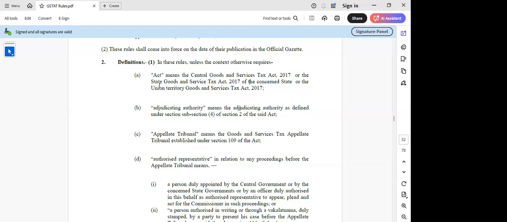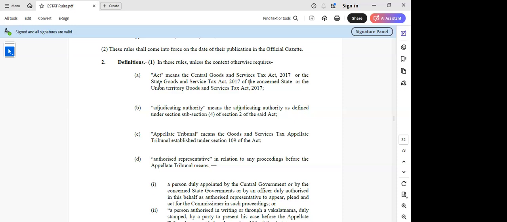Basically, there was an amendment in 2023. Prior to that, there was an amendment in the tribunal, and it was struck down by the Madras High Court. They read it down as unconstitutional because it was contrary to Article 50, which provides that the state should take steps to separate the judiciary from the executive. So earlier the constitution of the bench was different, and after that amendment in 2023, they have redefined the bench of the principal bench and state benches.